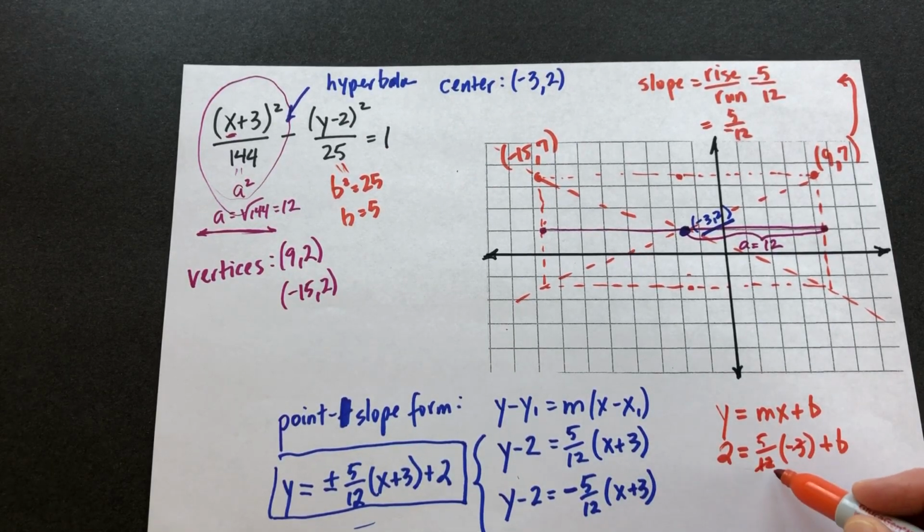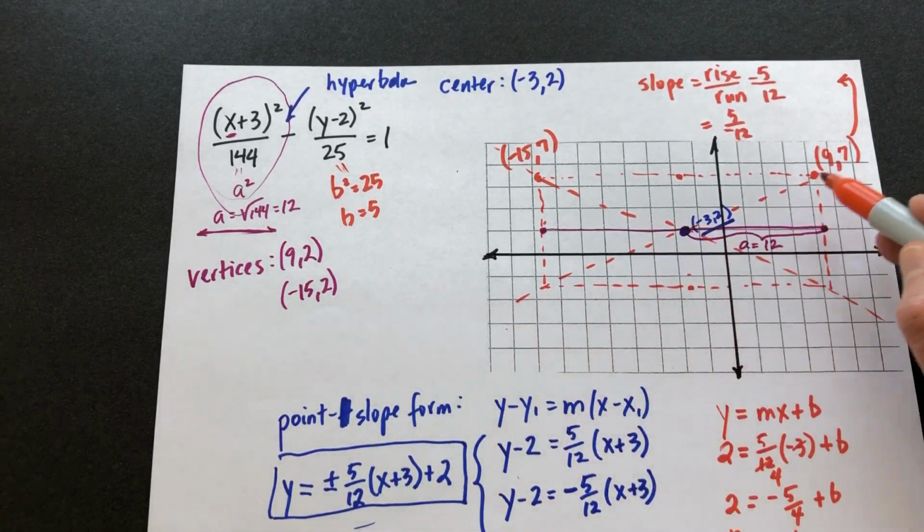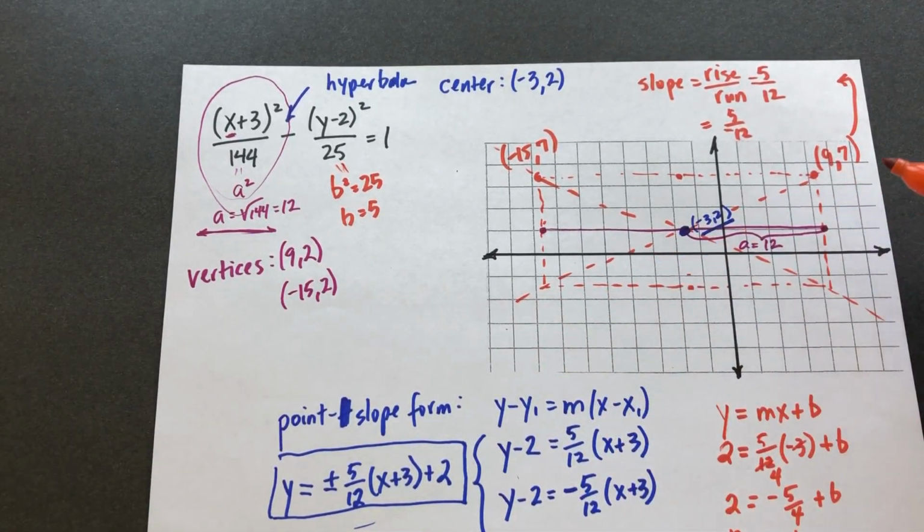So 3 goes into 12 4 times, so I've got 2 equals -5/4 plus b. And if I add 5/4 to both sides, I get b equals 13/4. So that gives me y equals 5/12x plus 13/4 for the equation of this asymptote that has the positive slope.